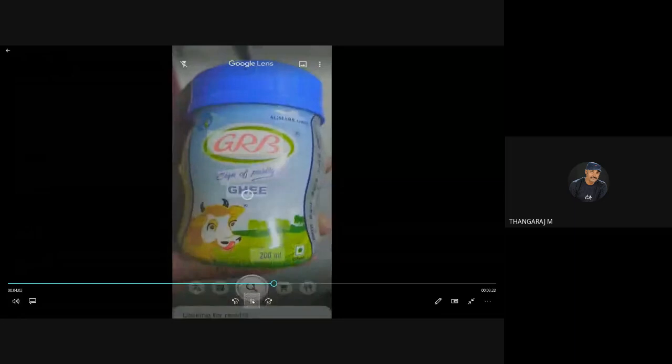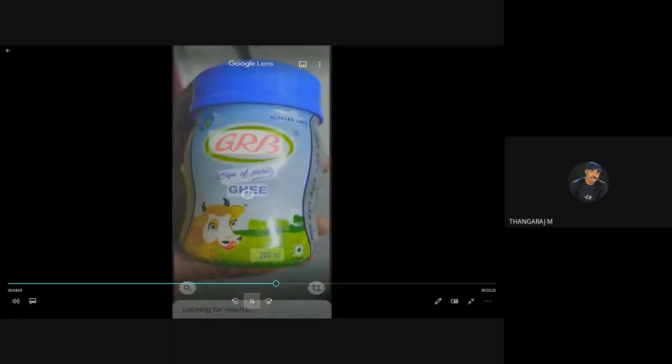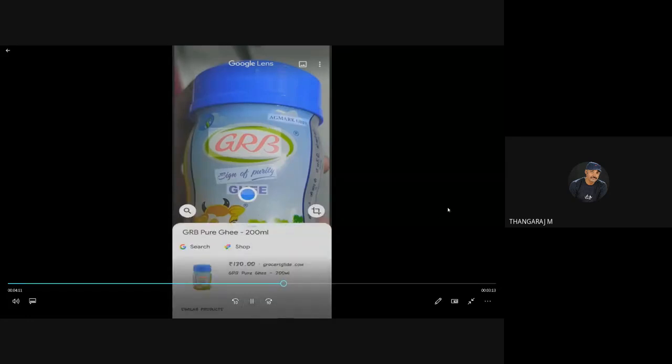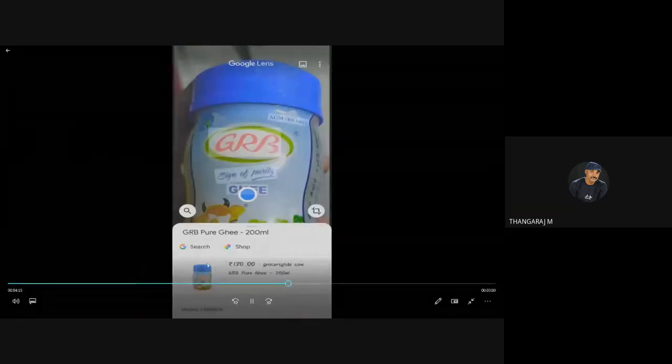Now, scanning something on Google, it shares details about the object. It also shows the shopping options. We can shop by clicking on it.